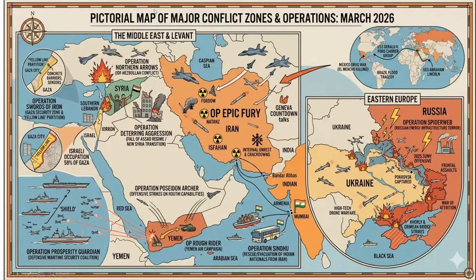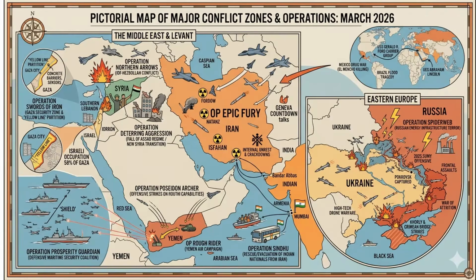So thanks to AI, I was able to create this picture, which is illustrative of all the operations and the conflicts that are happening in and around the Middle East, the Gulf, and the Russia-Ukraine region. This picture will give you a snapshot of all the operations, but it's not comprehensive. I'll be discussing a comprehensive detail of all the operations in the slides.